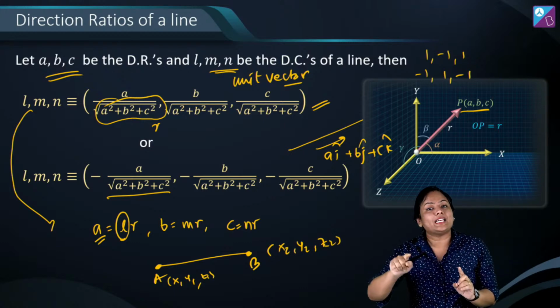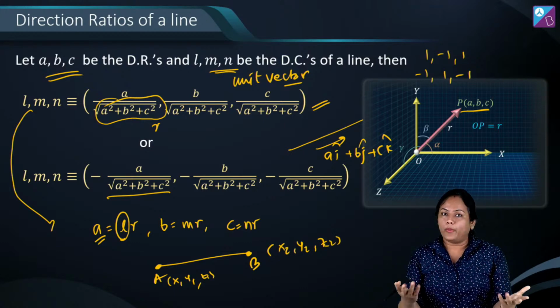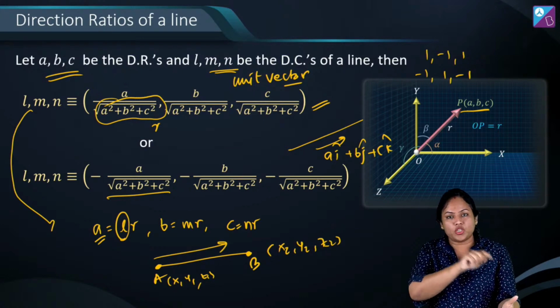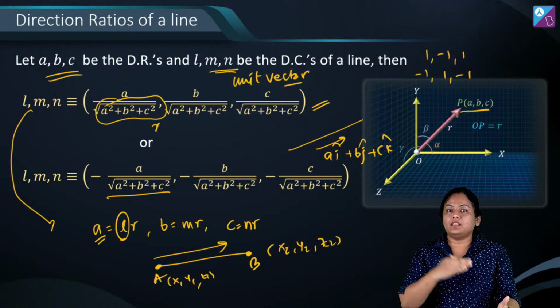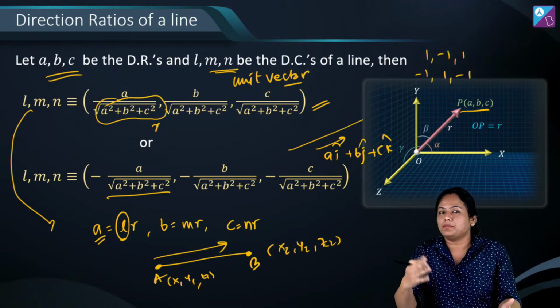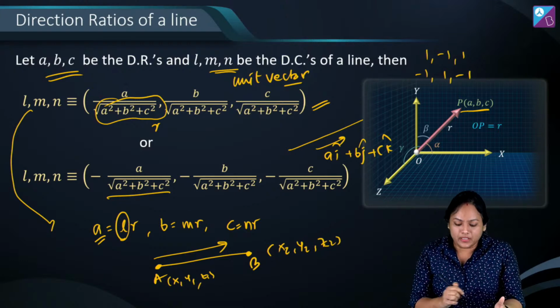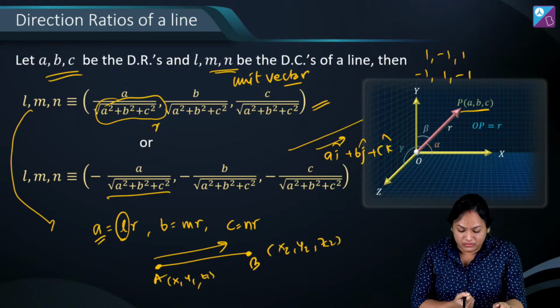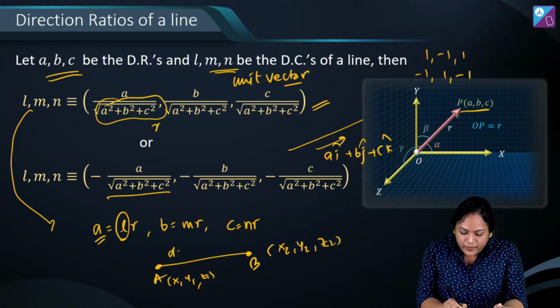So if coordinates are given, then you can also write the vector along it. You know the vector, right? If I have to write vector AB, it is (x2 minus x1) i cap, (y2 minus y1) j cap, (z2 minus z1) k cap. Similarly, in 3D we can also write the direction ratio, the DR.